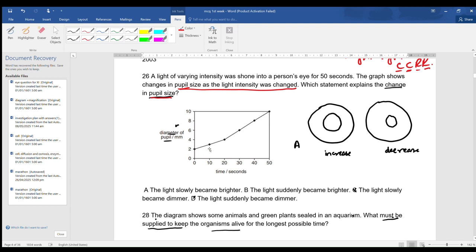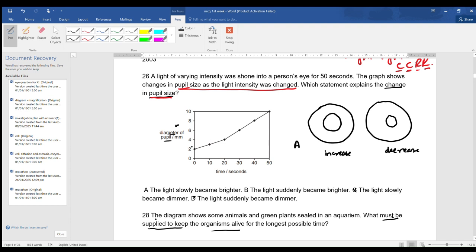So as the diameter of the pupil is gradually increasing, that means the light intensity is reducing gradually. So the light intensity slowly became dimmer because the diameter of the pupil is gradually increasing. We know that the diameter of the pupil will increase when the light intensity decreases.